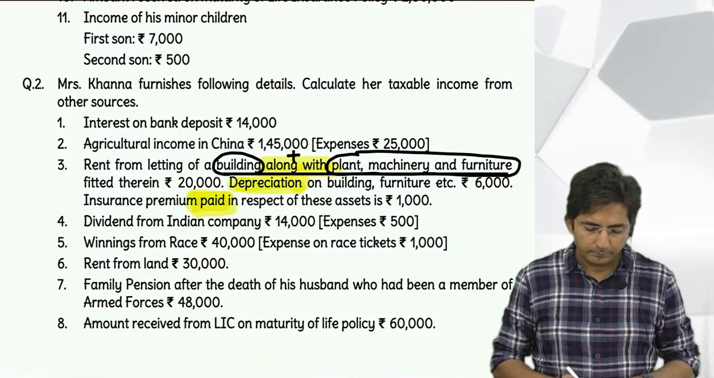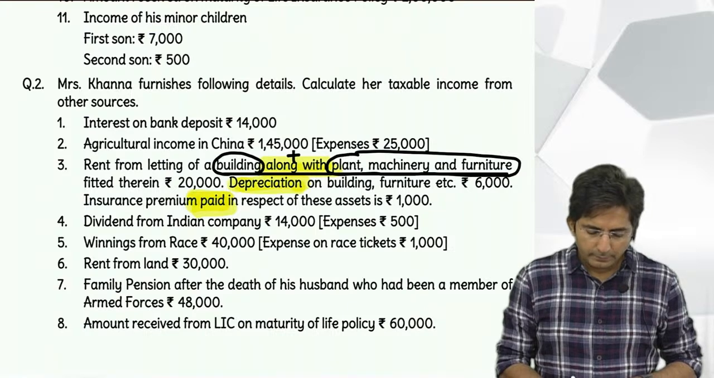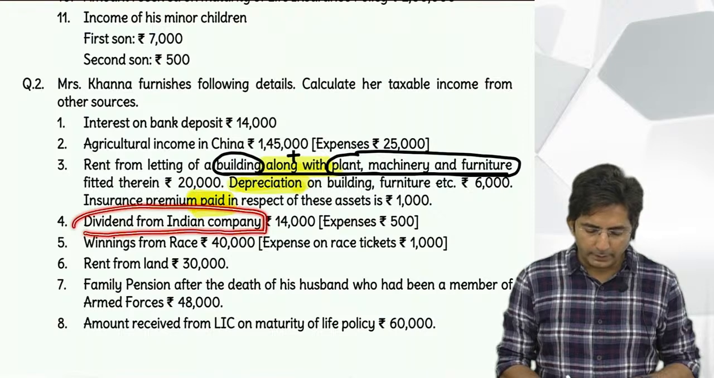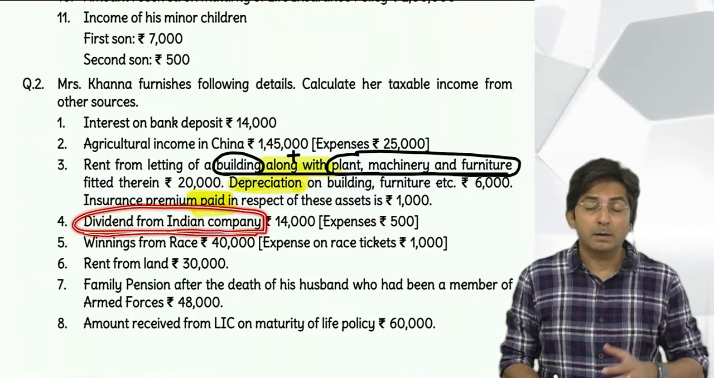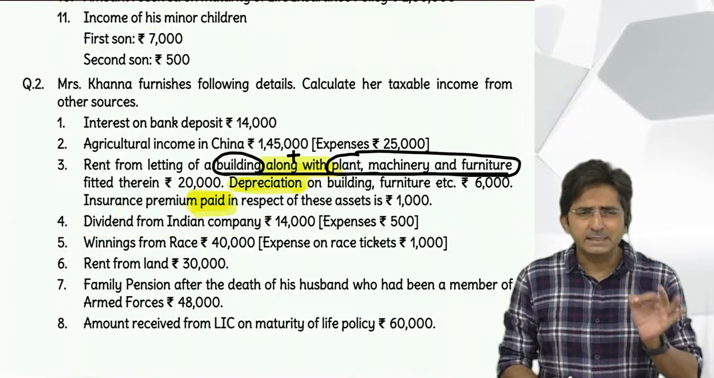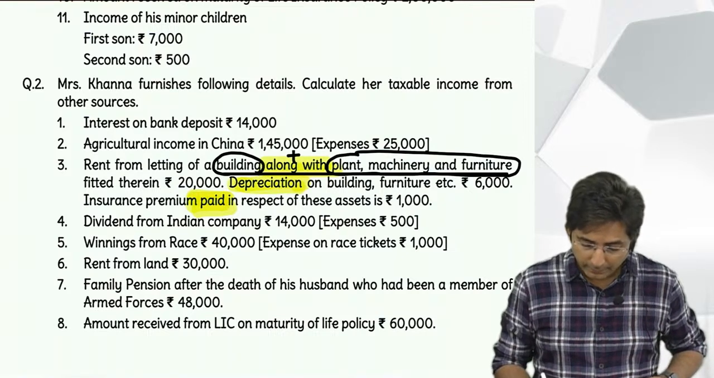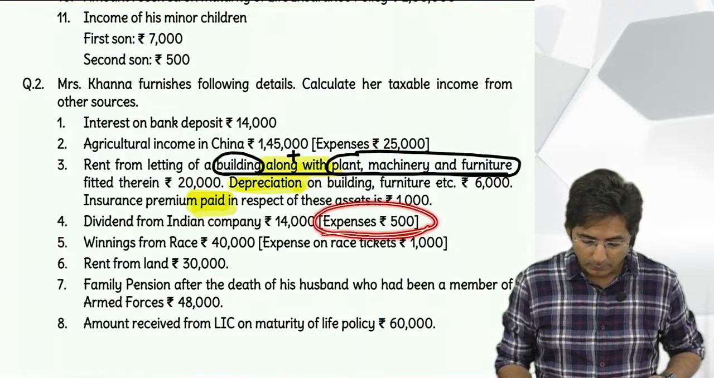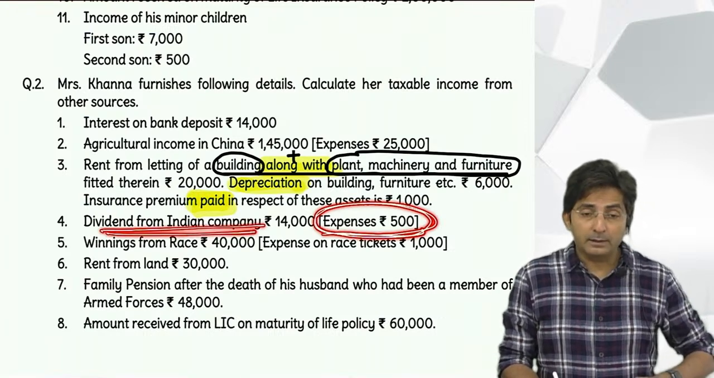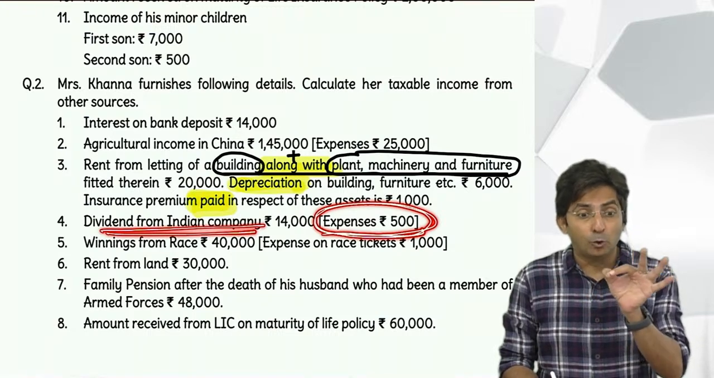Next point. We have done 1, 2, 3. Then fourth point. Dividend from Indian company. See, this Indian company, foreign company doesn't make any difference. Sometimes they also give dividend from cooperative society. Once it is dividend income, it is taxable. But wait, expenses are given. Now what is the rule for expenses in dividend income? Deduct all expense or only one? Only one. That is interest on loan.